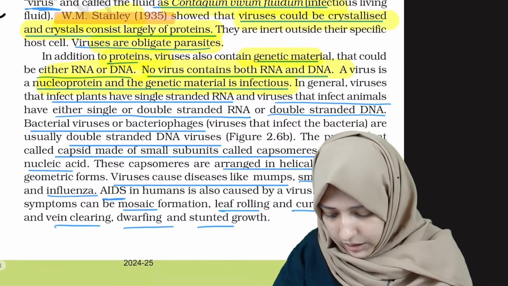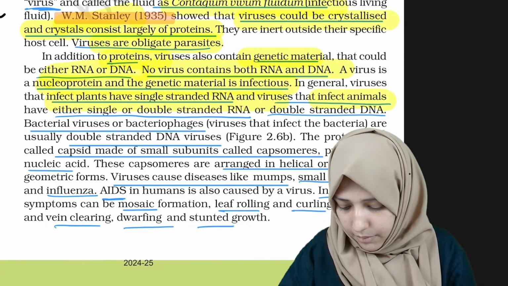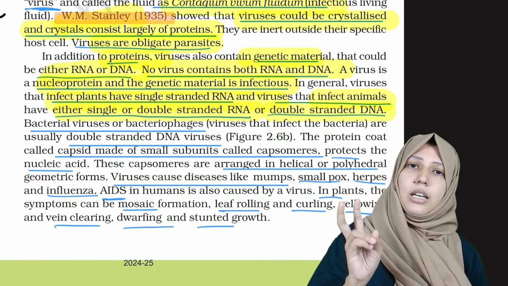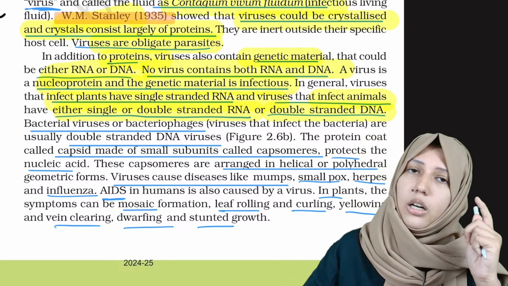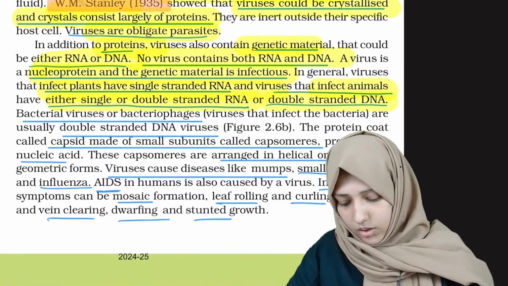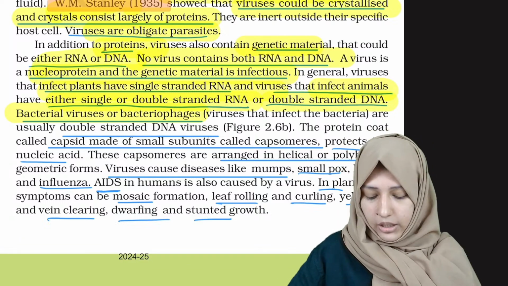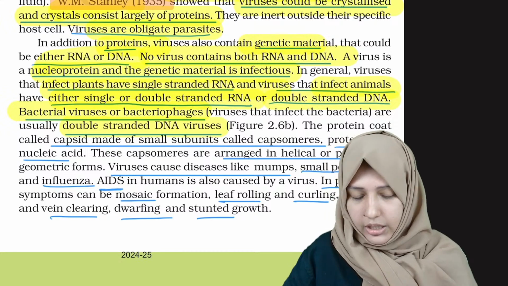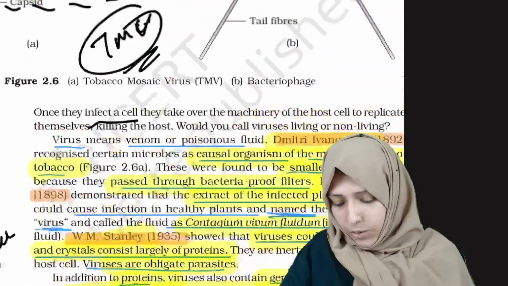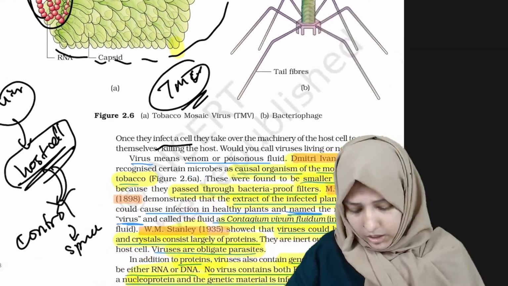The viruses that infect plants have single stranded RNA, and viruses that infect animals have either single or double stranded RNA or double stranded DNA. The viruses that affect bacteria are known as bacterial viruses or bacteriophages. They have double stranded DNA. The capsid is made of small subunits known as capsomeres. This whole structure is the capsid, and each subunit is a capsomere.